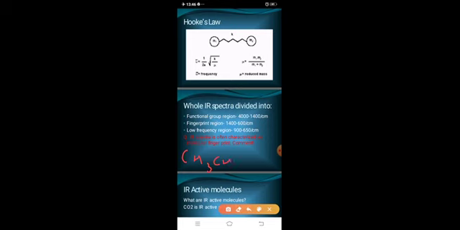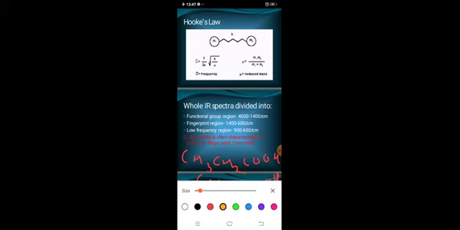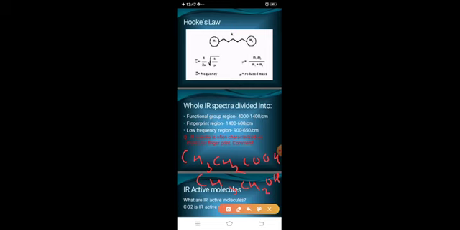CH3, CH2, COOH. Okay, this is one molecule. And another molecule is CH3, CH2OH. Here you can point out one thing, that this group is the same here, but this one is different. This is the functional group and this is the functional group, and this is the parent group. This parent group is the same here.